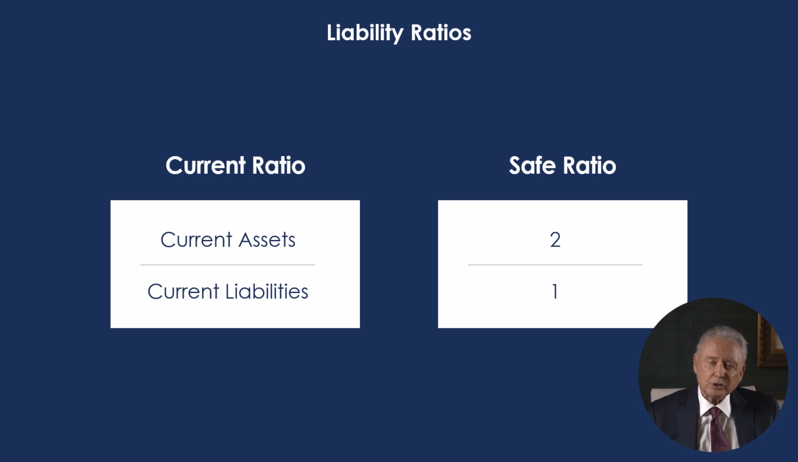A safe ratio is $2 of current assets for every $1 of current liabilities, a 2-to-1 ratio. By calculating this simple ratio, we are able to determine the company's short-term liquidity.